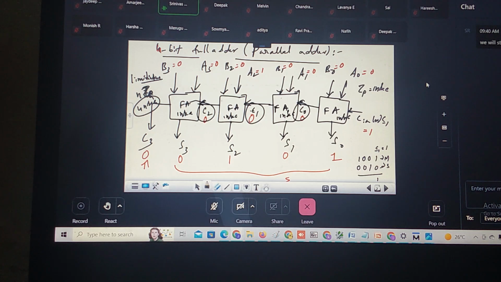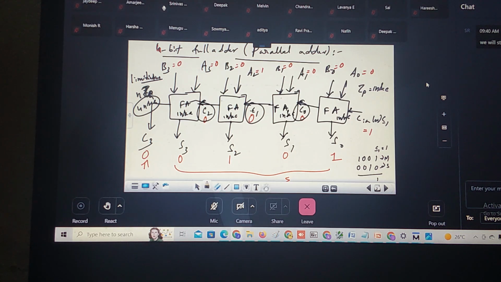What is meant by trade-off? In the electronics market, trade-off is nothing but this: you pay less amount, you get a less speed circuit. Pay more amount, get a high speed circuit. So one who is getting a less speed circuit might be using this parallel adder. If I say, no, I don't want to compromise with the speed, I can go with high speed circuits. Did you understand?